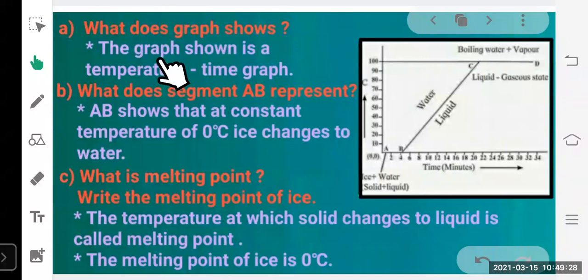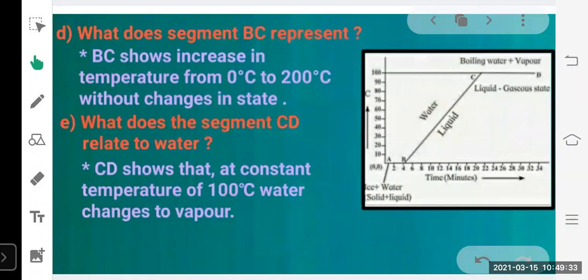Now, the next question: what does segment BC represent? Segment BC shows increase in temperature from 0 degree Celsius to 100 degree Celsius. Sorry, it is wrong here. Here it is 100 degree Celsius. By mistake, it is 200 degrees Celsius. It is 100 degree Celsius, right?